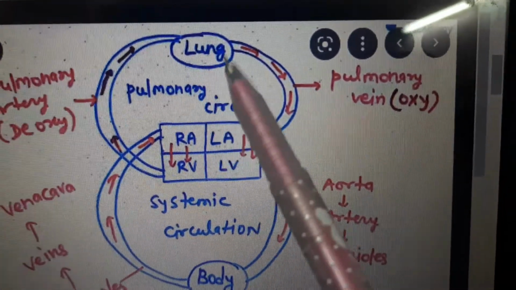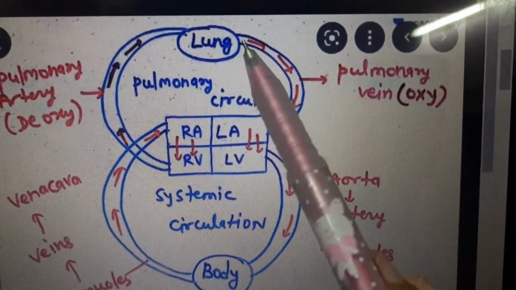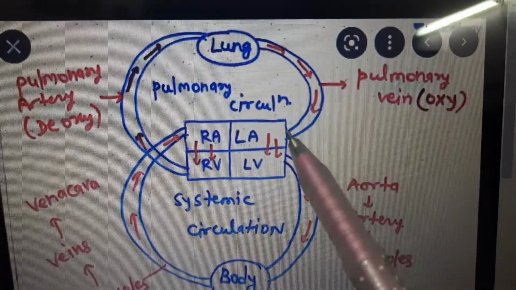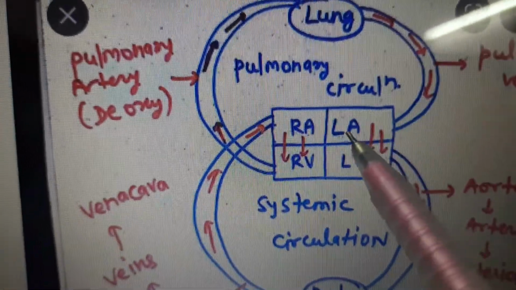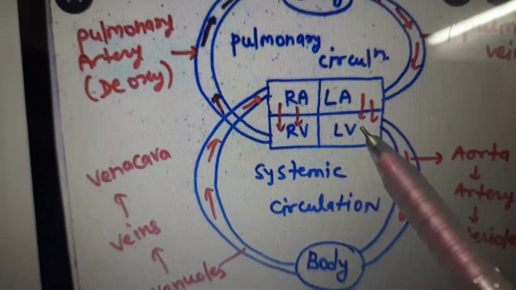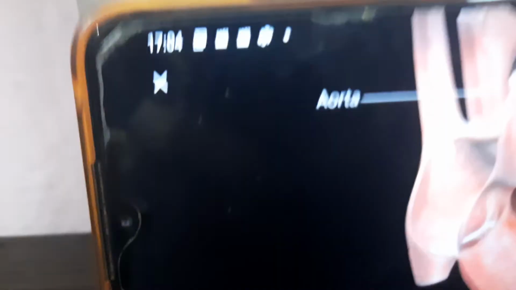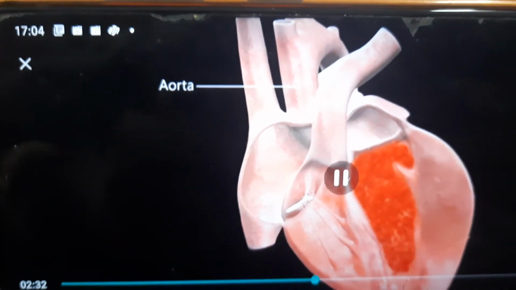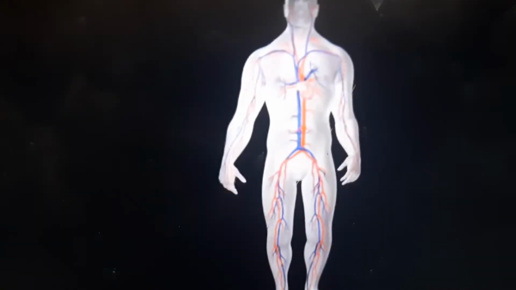Then from the lungs, the oxygenated blood comes and enters the left atrium through the pulmonary vein. From the left atrium, the oxygenated blood enters the left ventricle. From the left ventricle, the oxygenated blood is passed through the aorta and through the body.